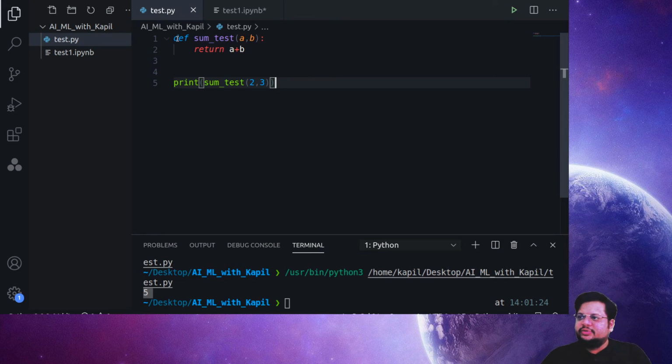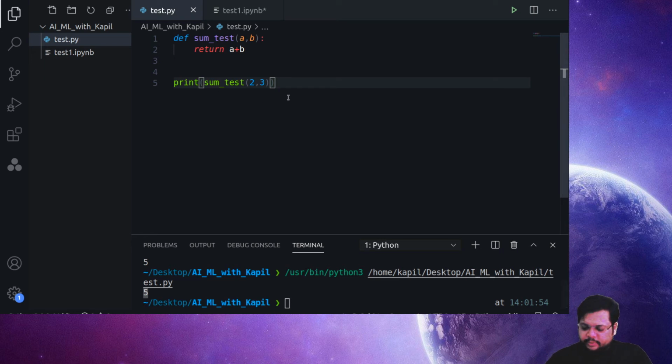So yeah, we just write here the definition of sum underscore test, where I'm passing a and b, adding the two numbers. So this function will just take the input of two numbers and it will return the sum of these two numbers. Okay, and now I am printing the output of this function, where I'm passing 2 and 3. The moment I ran this program, it gave me the output of 5. So this is how this sum function is working.